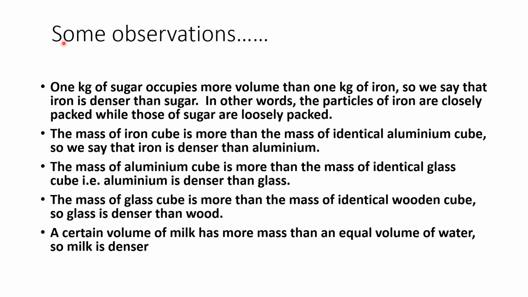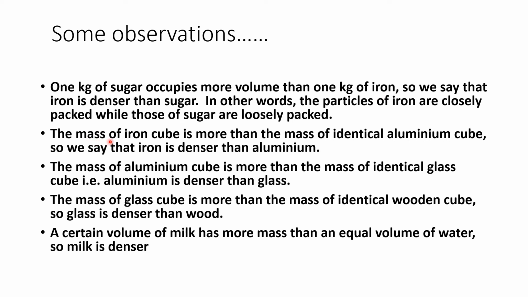Here is a common observation. If you take 1 kg sugar and 1 kg iron, the 1 kg iron will be a small piece, while the sugar will be a big heap. If you buy 1 kilo of sugar, you know that it is a heap of sugar. So we say that iron is denser than sugar. That means sugar will occupy more volume because the molecules are a little far apart, while iron occupies less volume because it has more densely packed molecules. So we say iron has more density.